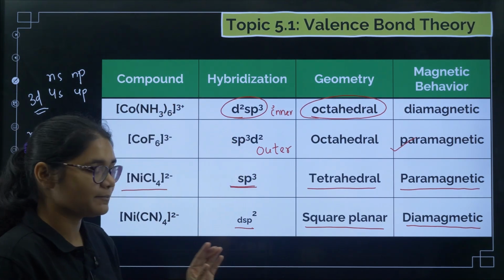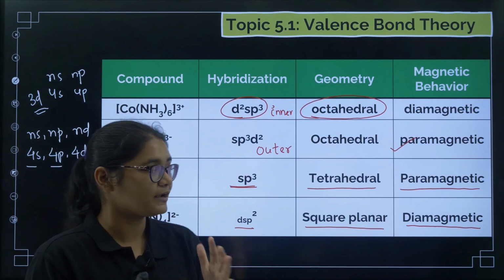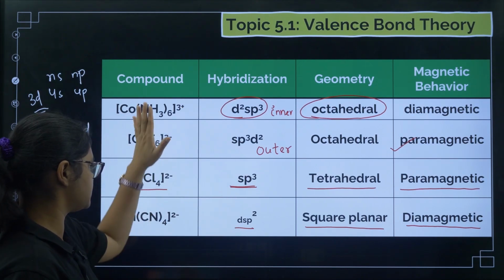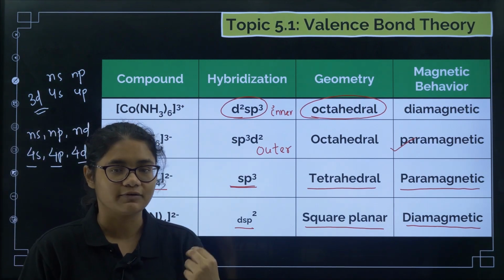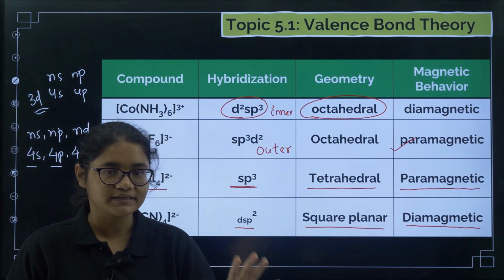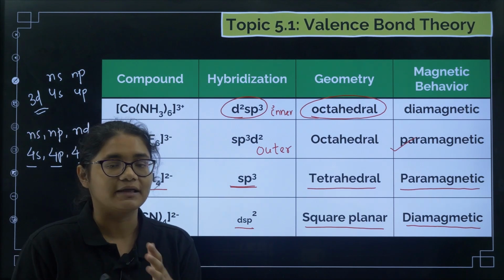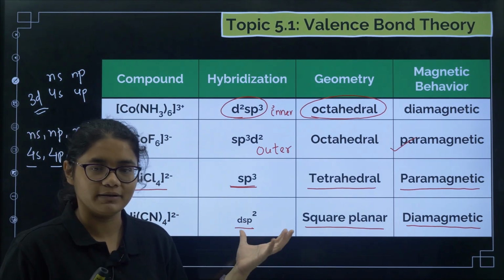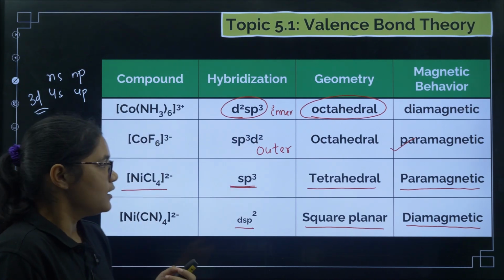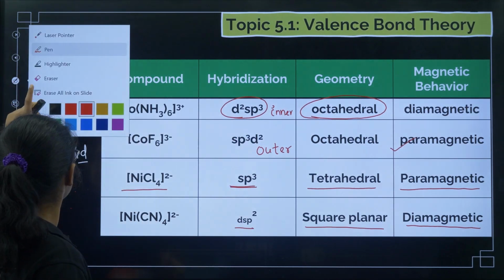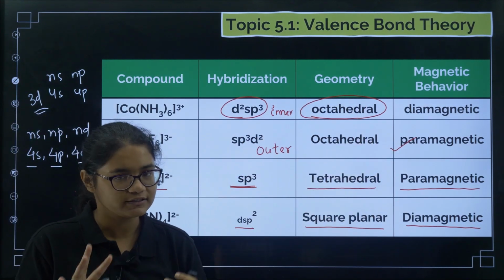These 4 examples are very important because they are given in our NCERT book. I recommend that you remember these hybridizations for these 4 compounds so that question solving will be much faster. You can save a lot of time, because finding the hybridization actually requires a lot of time, which would be wasted in the exam. So if you remember only these 4 compounds, you can save a lot of time. Okay, fine.